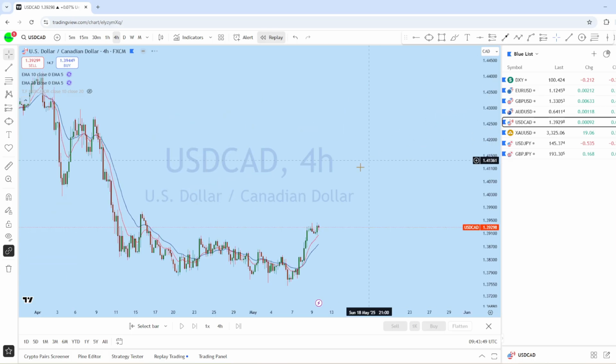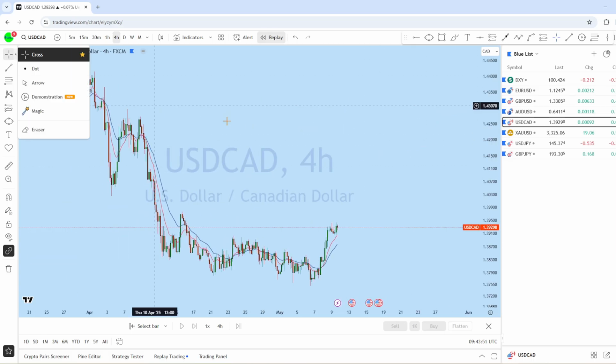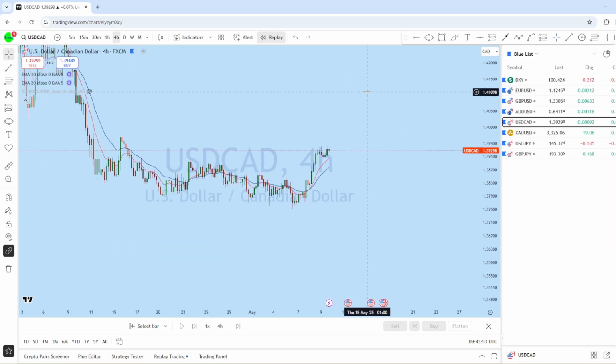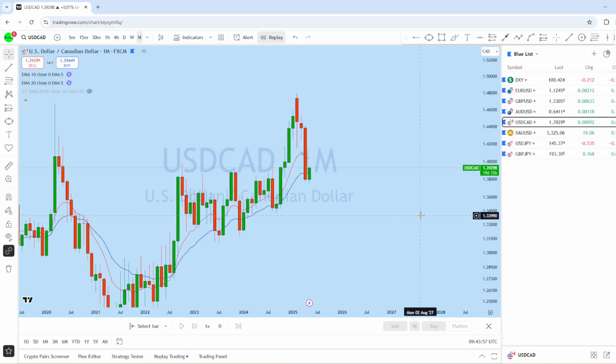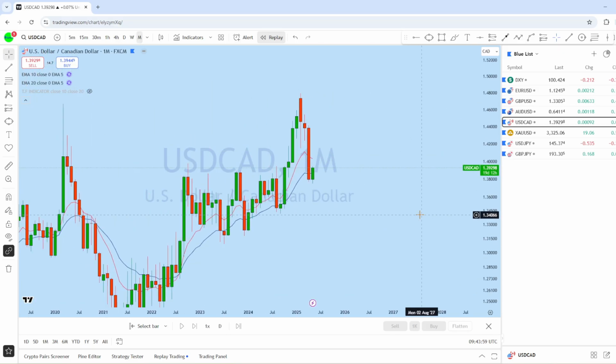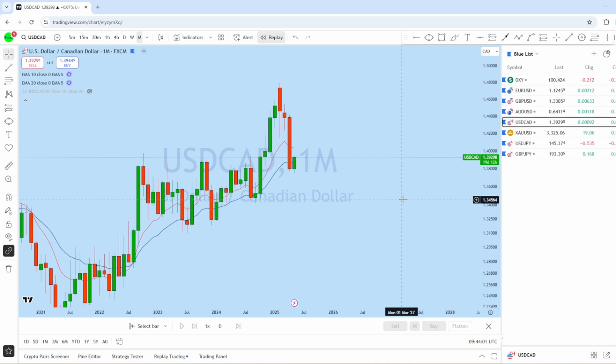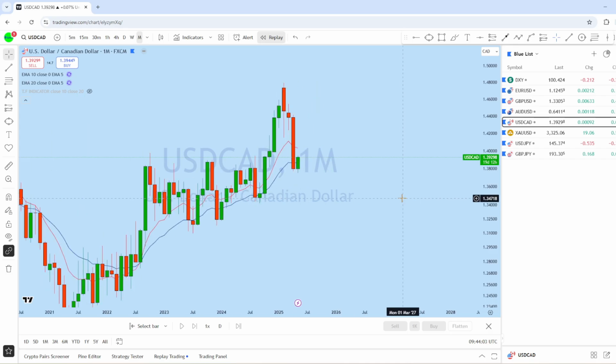Now let's look at dollar CAD. Let's see what kind of trading opportunity we have in this instrument. Looking at the monthly chart on dollar CAD, this is a monthly bull market at the moment, and after quite a few months there was a big move followed by a sharp drop to the monthly support level.